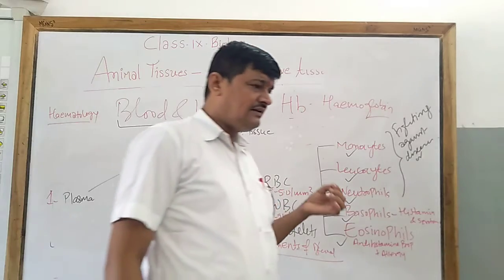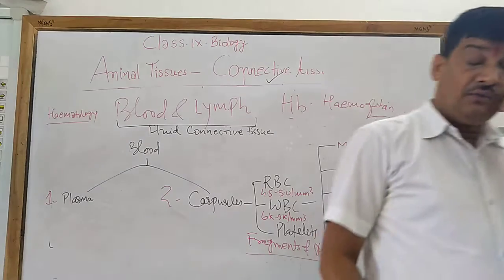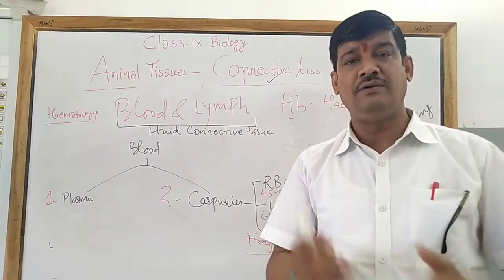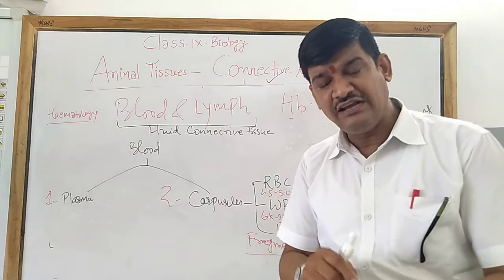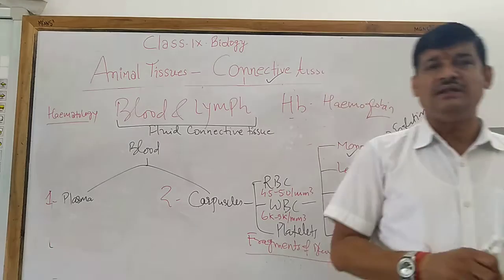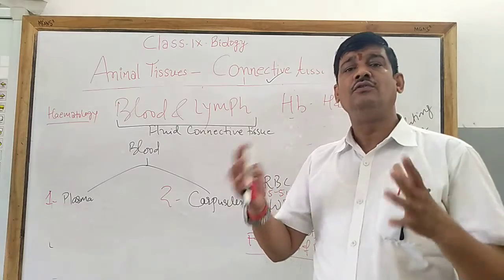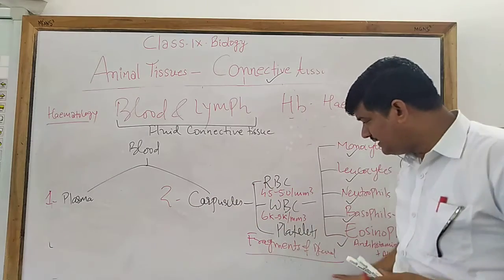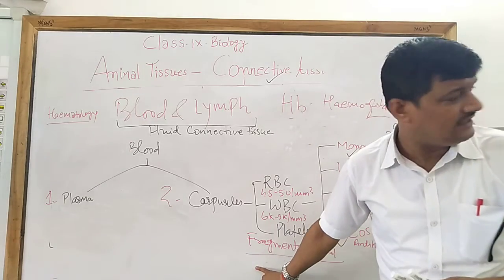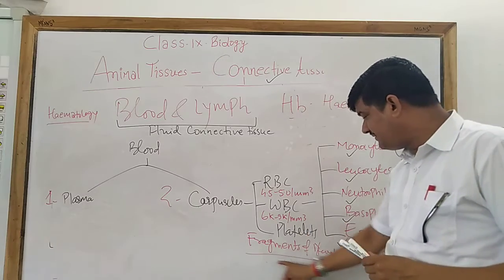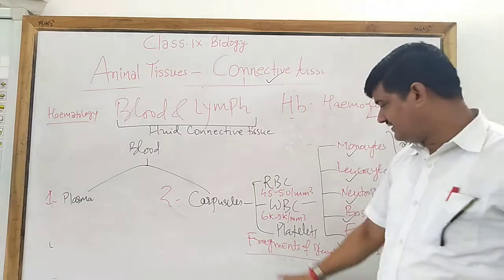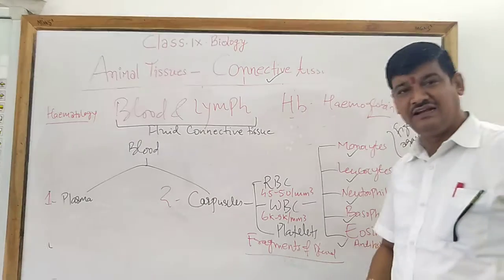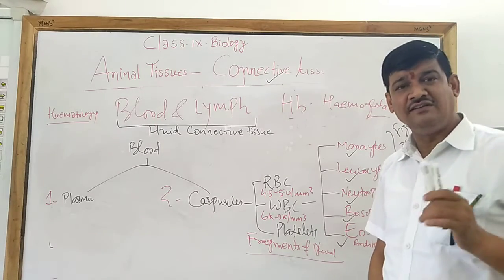When there are minor injuries or wounds, what happens? The blood is oozing out. Blood starts coming outside. As per the rule, within 2 to 3 minutes, the blood flow should stop. So stopping of this blood is known as clotting of the blood, and that is given by the platelets.